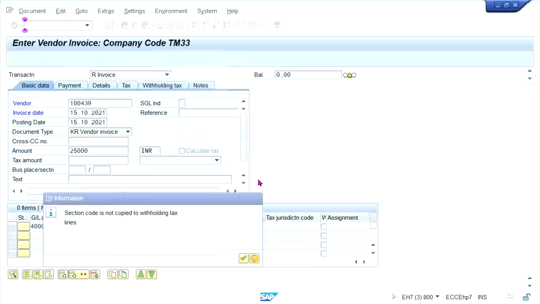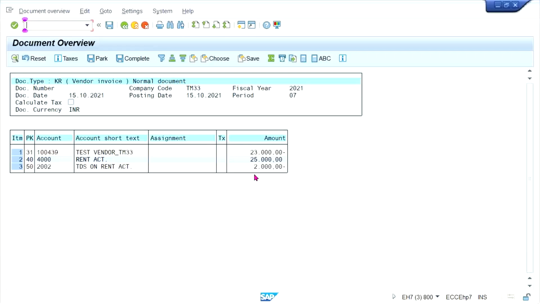Simulate. So this time only 2,000 is going to be calculated.